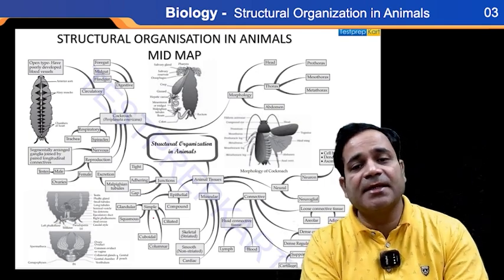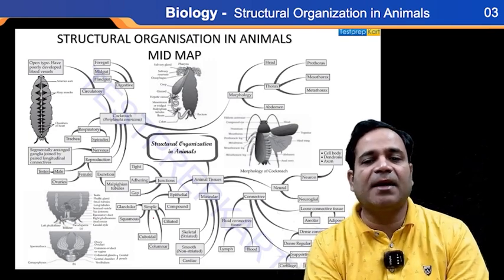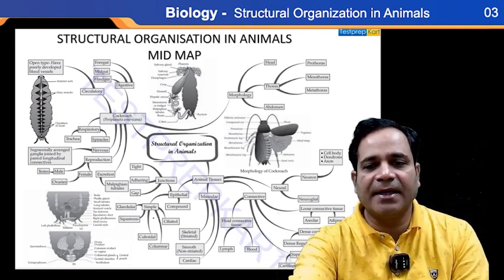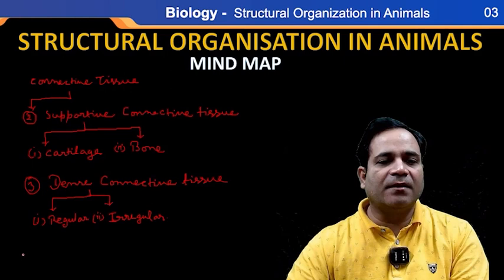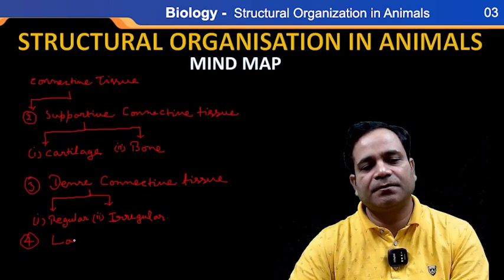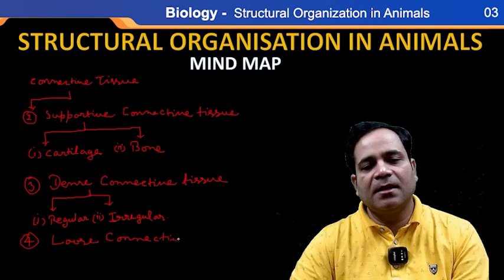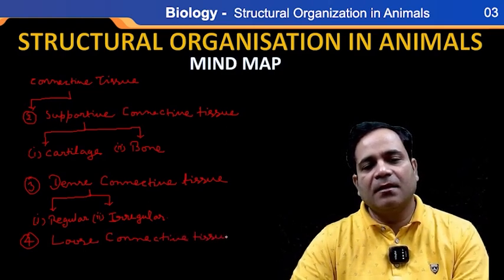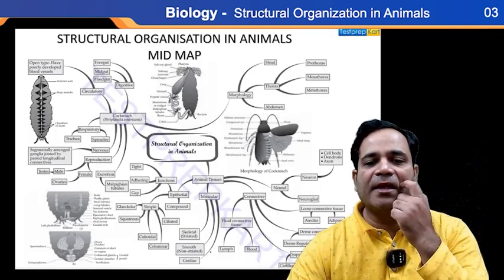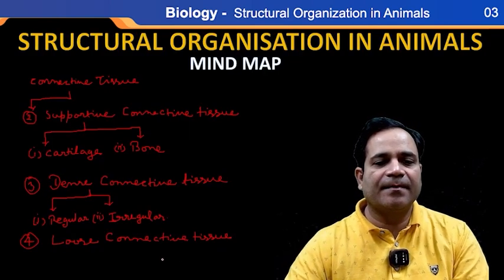After this, the connective tissue is further classified into the next part, that is loose connective tissue. The fourth one is loose connective tissue. And this loose connective tissue, my dear, is further divided into two parts, that is areolar and adipose.